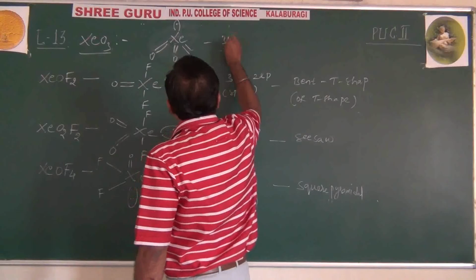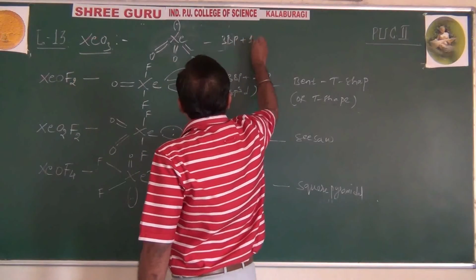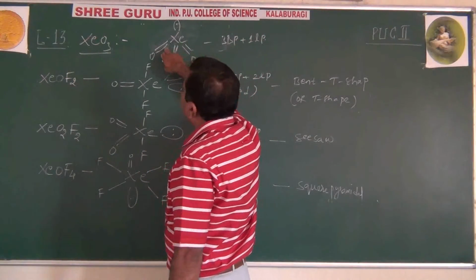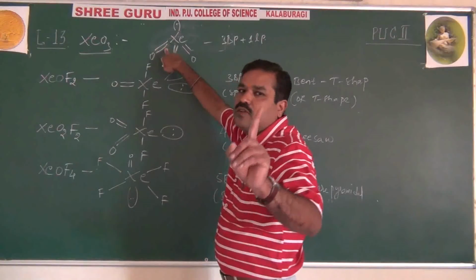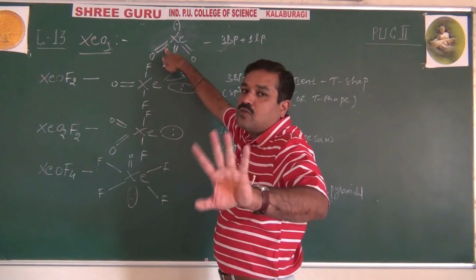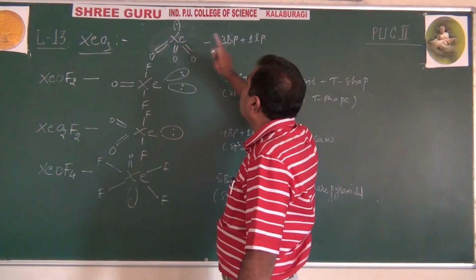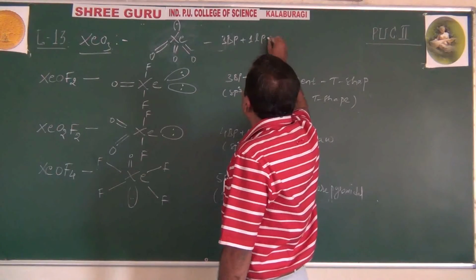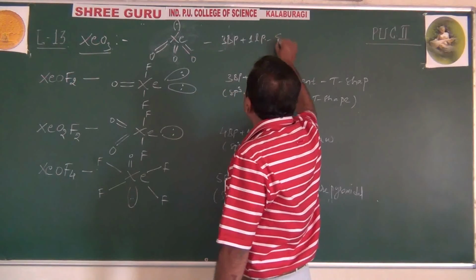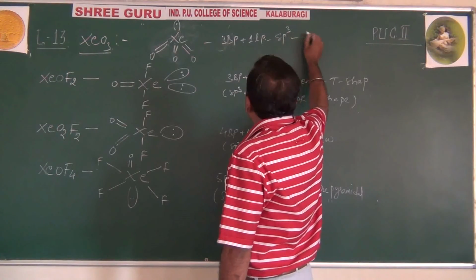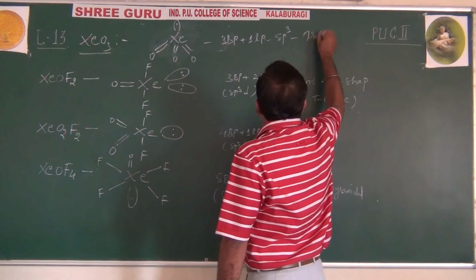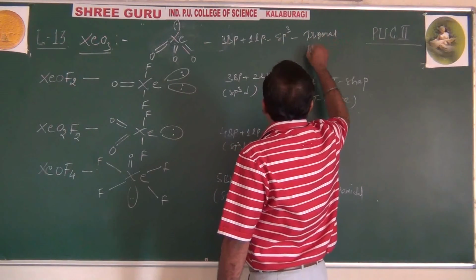So don't get confused here, students. Whatever the bond order, it is considered as only 1 bond pair. So 3 bond pairs, 1 lone pair. So it is sp3, but the shape is trigonal pyramidal.